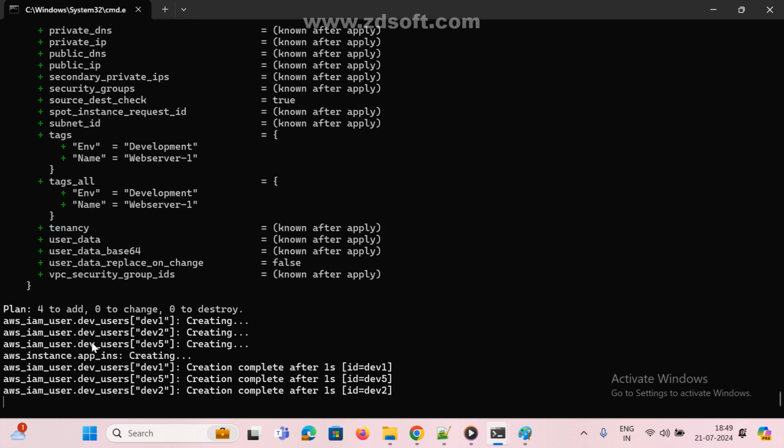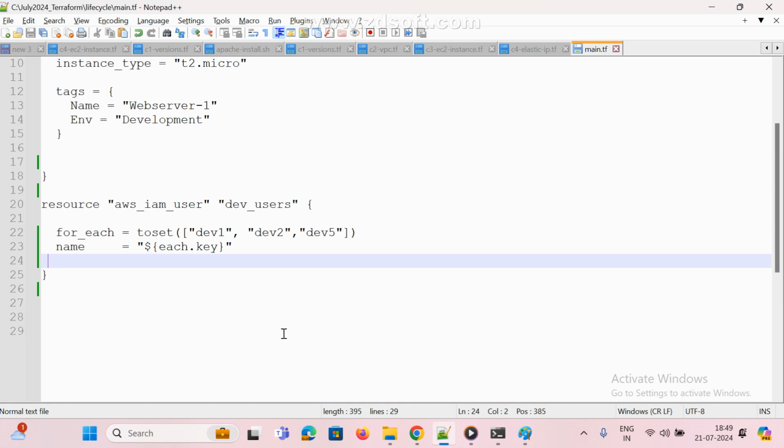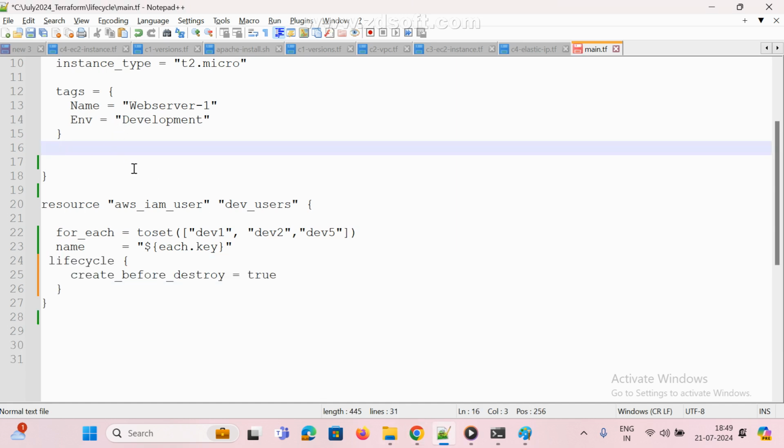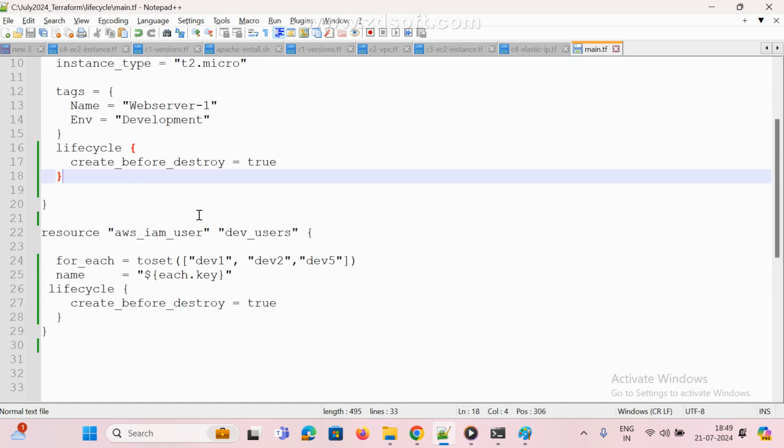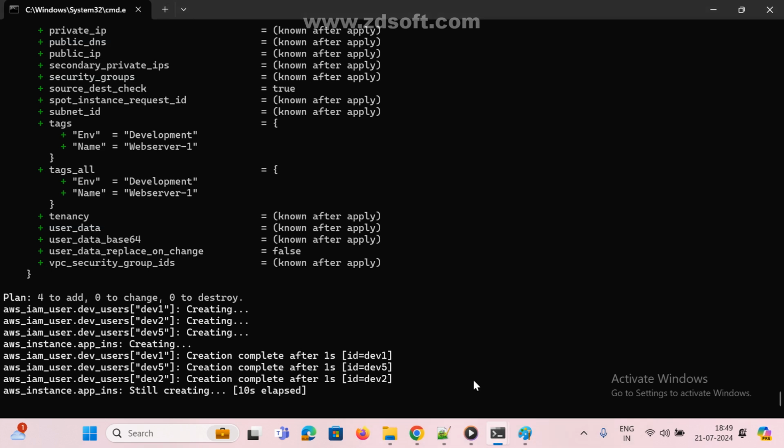Now I am going to change something. Once it is done, I am going to modify before that. Okay, here also and here also. Save it, and this is done.